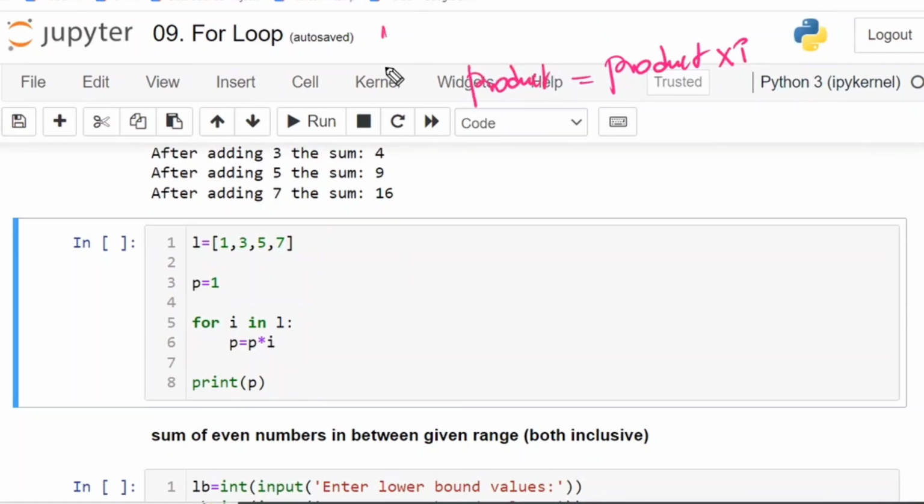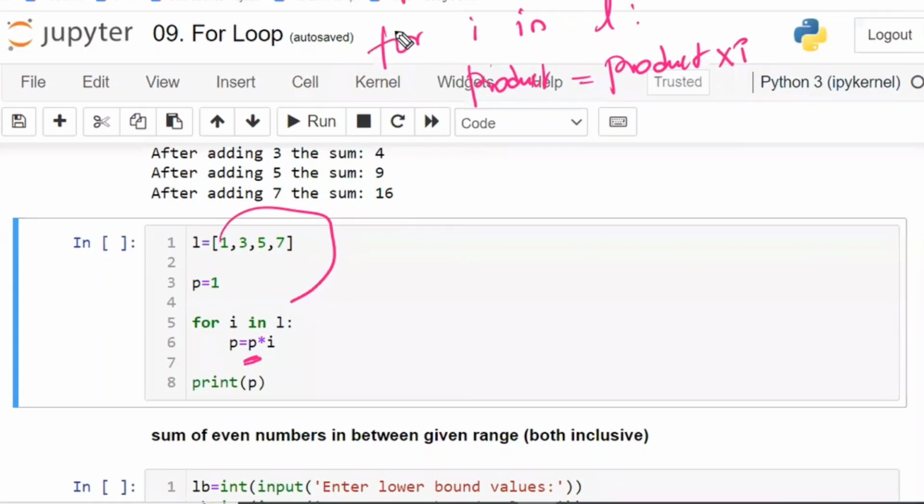After writing this, I will write for I in the list. After that I will write this. Since the first value will come inside, first P is nothing, there is nothing. So I have to initialize P. That is the reason I am initializing. After writing this one, I will write this one.